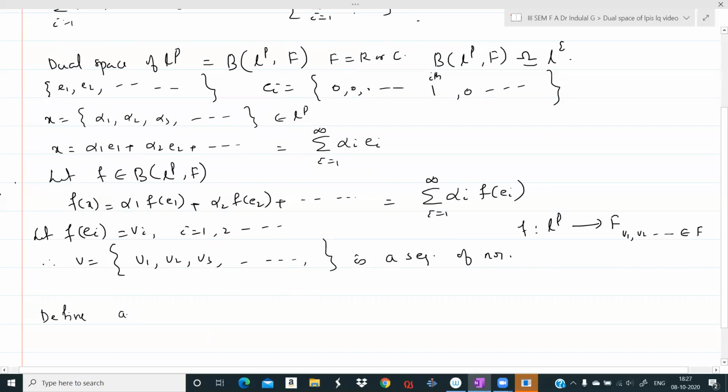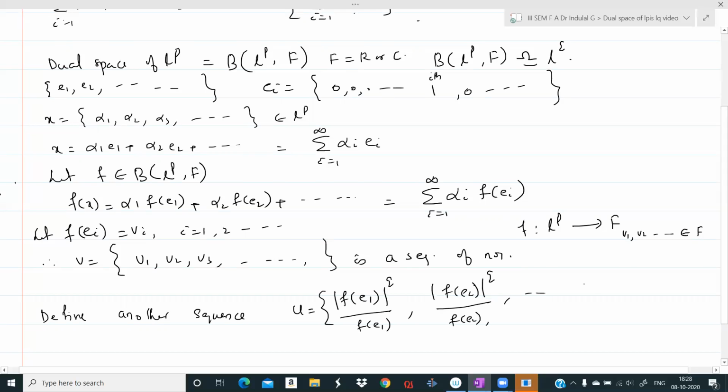another sequence. Define another sequence u, so that its terms are: the first term is modulus of f of e1 raised to q by f of e1, the second term is modulus of f of e2 raised to q by f of e2, etc. The nth term is modulus of f of en raised to q by f of en, and the n plus 1th term onwards are zeros.